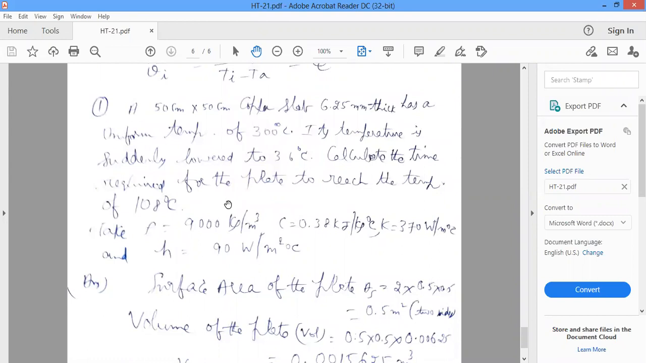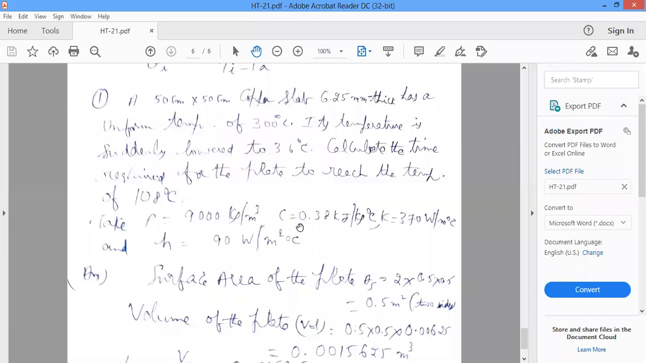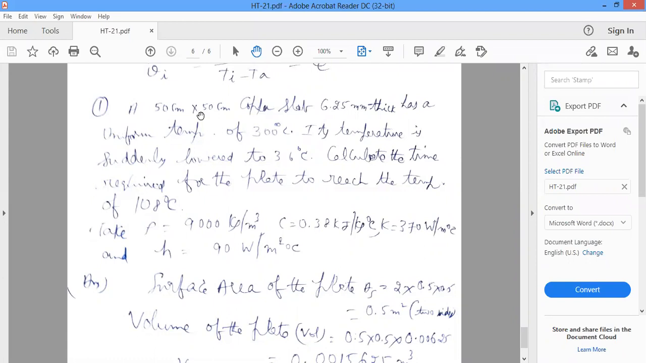Calculate the time required for the plate to reach the temperature of 108 degrees centigrade. Take density rho is equal to 9,000 kg per meter cube, specific heat 0.38 kilojoules per kg Kelvin, thermal conductivity 370 watt per meter Kelvin, and h is equal to 90 watts per meter square degree centigrade. So here a copper slab of dimensions B into H into L thickness, 50 into 50 into 6.25 mm thickness.